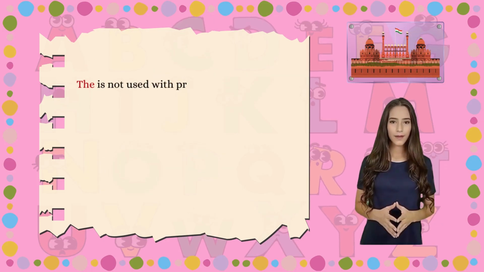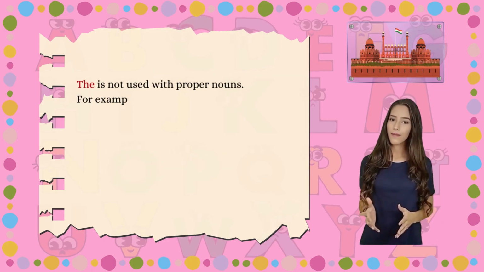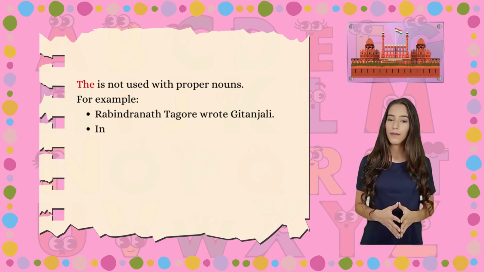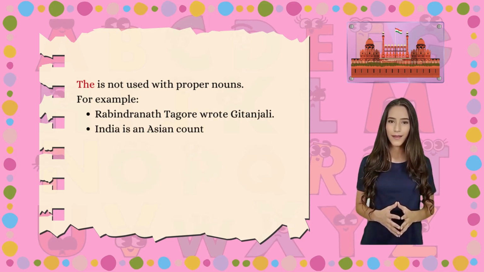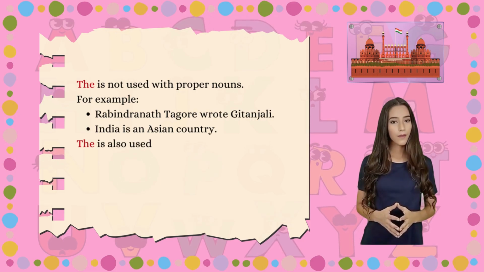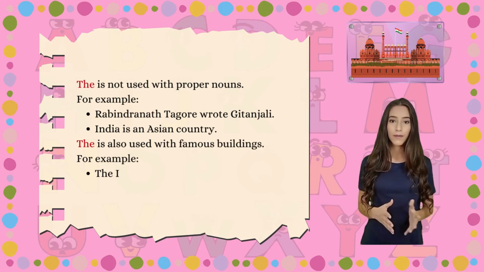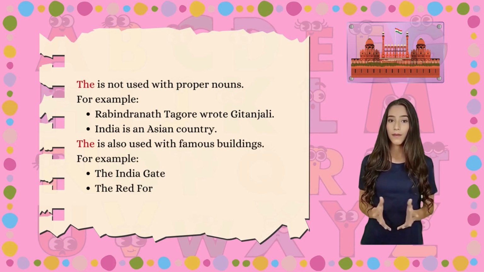The is not used with proper nouns. For example, Rabindranath Tagore wrote Gitanjali. India is an Asian country. The is also used with famous buildings. For example, the India Gate, the Red Fort.